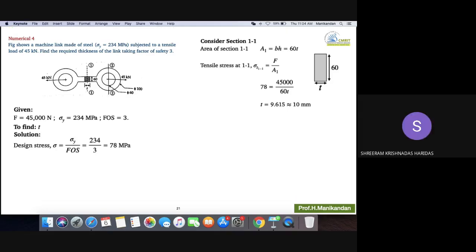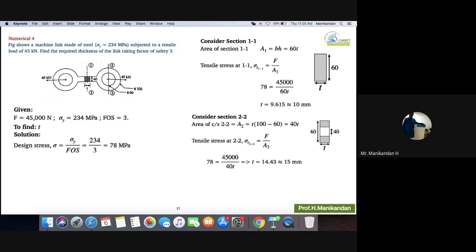Sir, in that case, for section 2.2 also sigma is 78? Design stress is the same throughout the component. Why? Because design stress is based on the material and factor of safety, not on the cross section. You should design the cross section in such a way that it does not exceed the 78 megapascal stress. Wait, I will solve the next section, then you will understand.